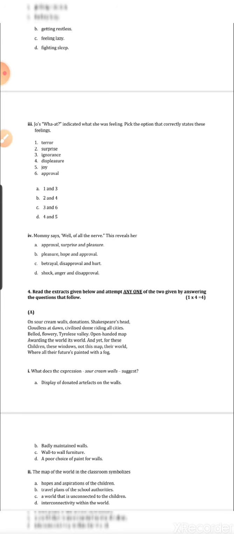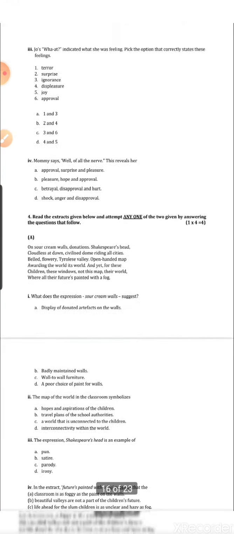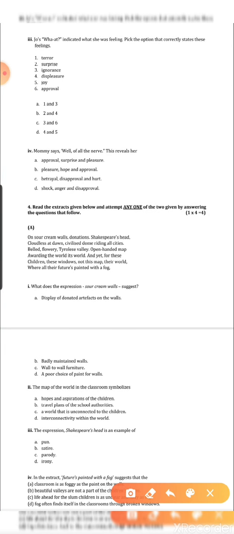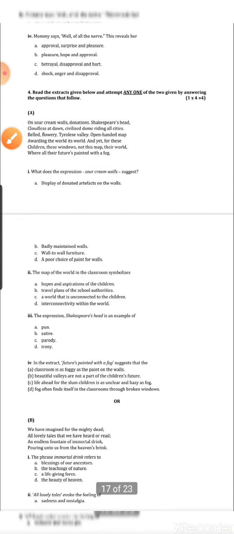So this is the prose section. From 3 extracts, any 2 we have to do, and from the poetry extracts, from 2 extracts, any 1 we have to do. Let's see which poems have come in the extract. Number 1 is Elementary School, Shakespeare's head on sour cream walls. I have already told you when I explained in class that these lines are very, very important.